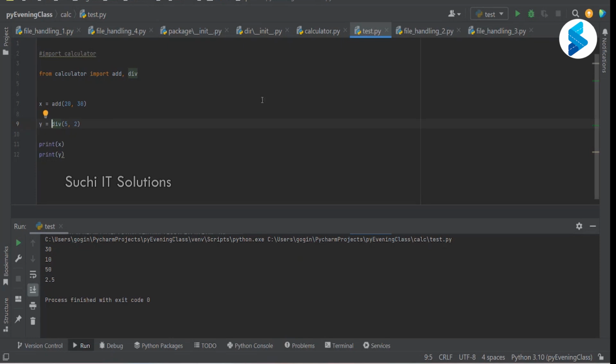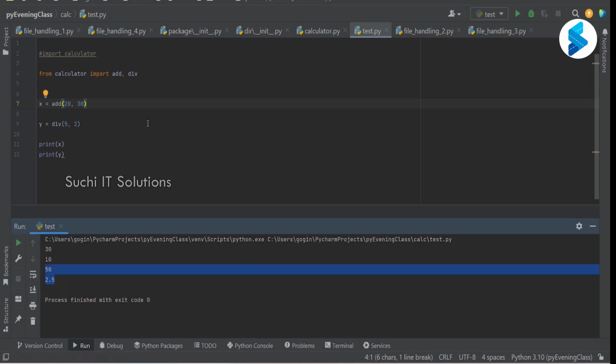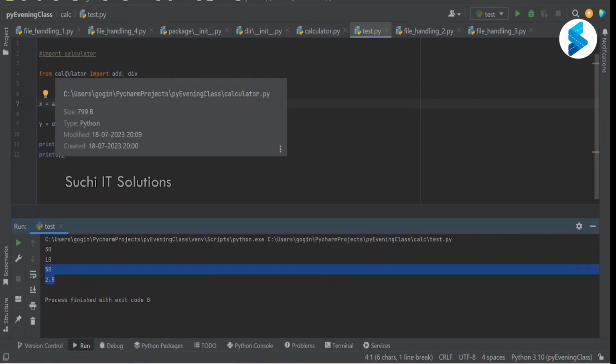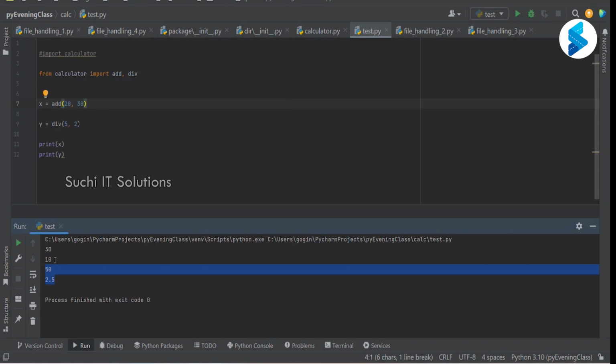Let's execute this. You still get the output 50 and 2.5. But since you are importing from the calculator module, it still executes the calculator module. That is the reason you're seeing the first output, 30 and 10.